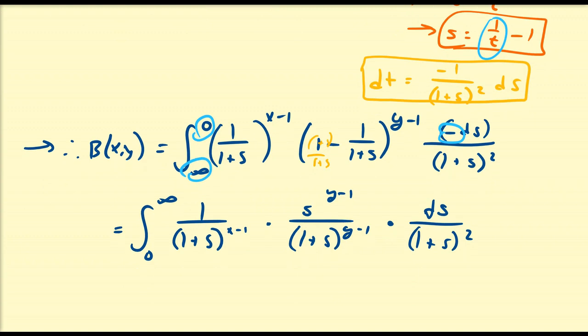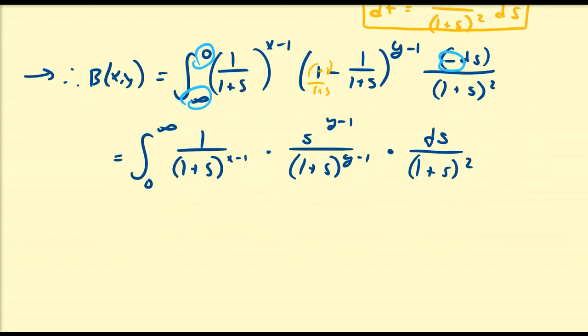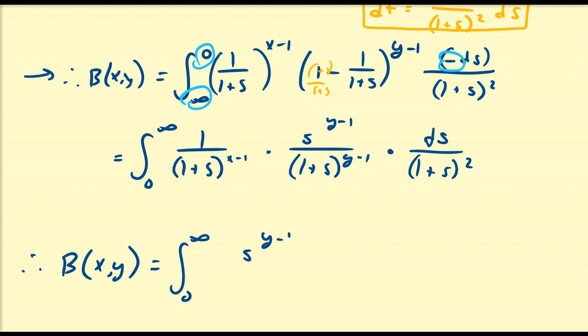So we have (1 plus s) to the x minus 1 times (1 plus s) to the y minus 1 times (1 plus s) to the 2. So that 2 and that minus 1 are going to cancel each other out, just leaving us with x plus y on the denominator. So we have that beta of x, y is also equal to the integral from 0 to infinity of s to the power y minus 1 all over (1 plus s) to the power of x plus y ds.